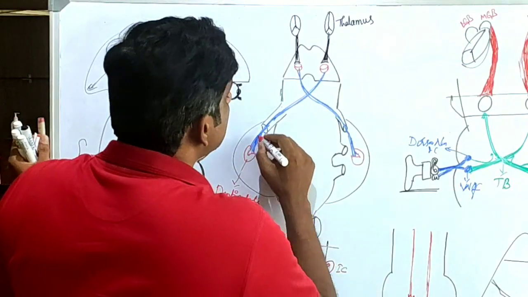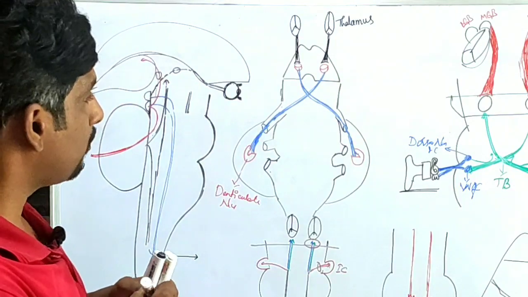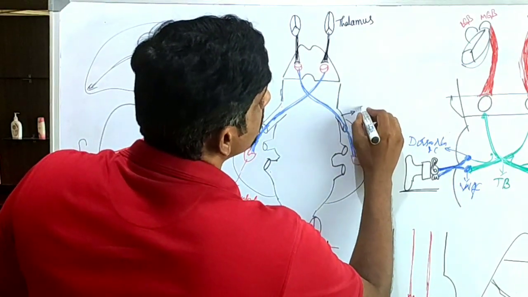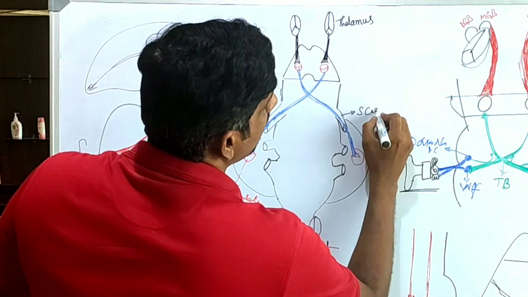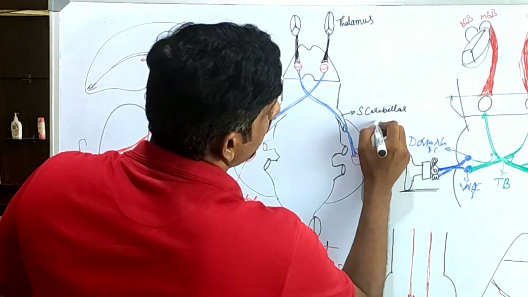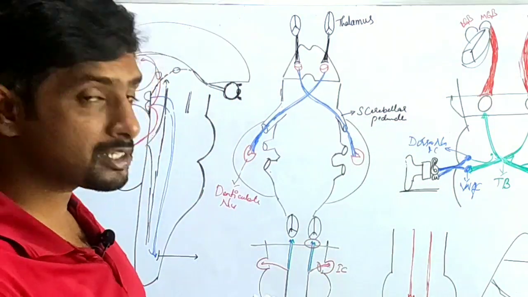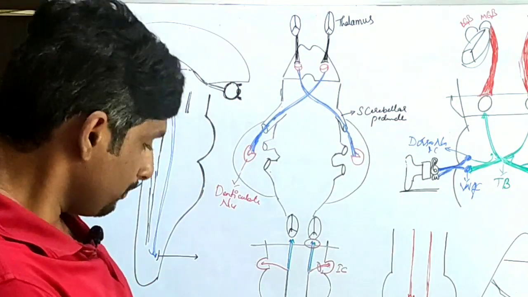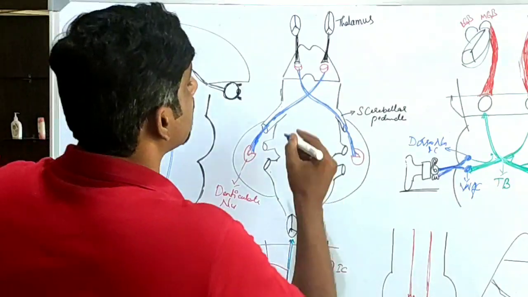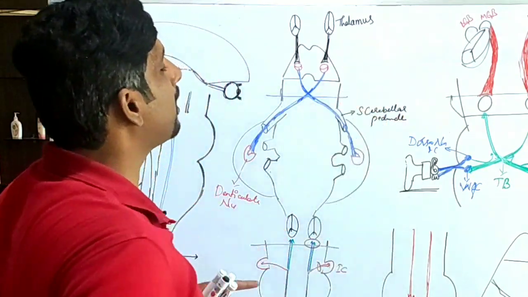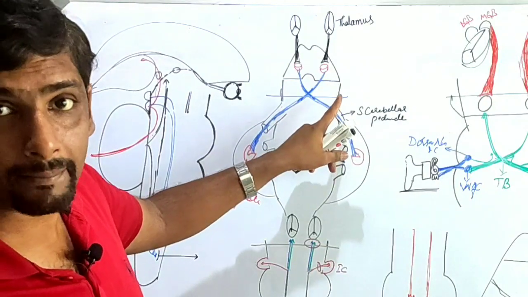Which is carrying the fibers through what? What is this? This is the superior cerebellar peduncle, right? Through the superior cerebellar peduncle, they are going to get crossed over where? In the lower part of the midbrain, right?